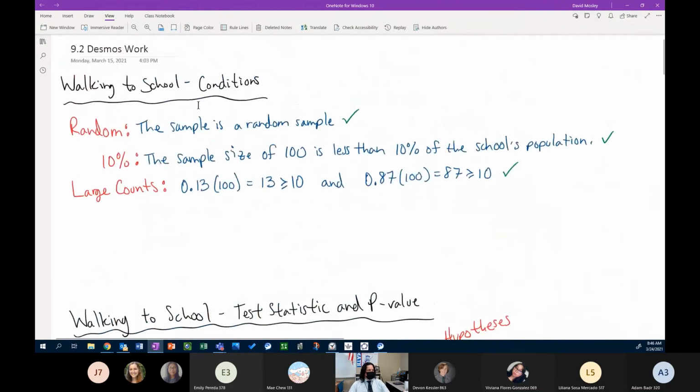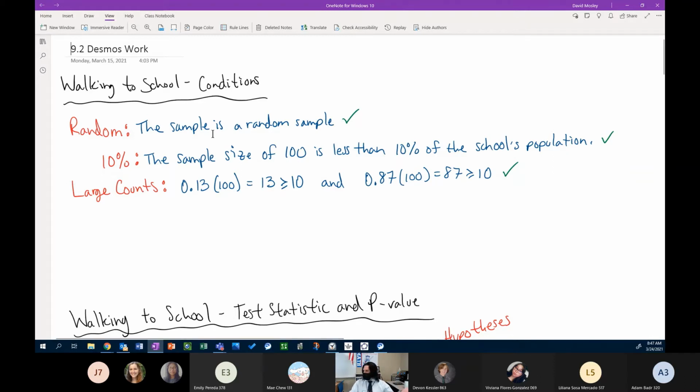There we go. So if you take a look at the shared screen in Teams, I have the quick breakdown of how the conditions have been met. Although those of you who answered yes, you realize the conditions were met, right? And most of you guys have a really nice explanation as to why.